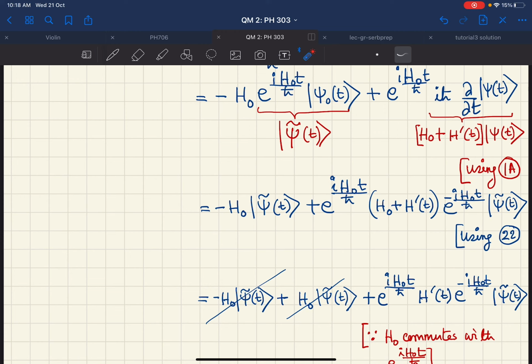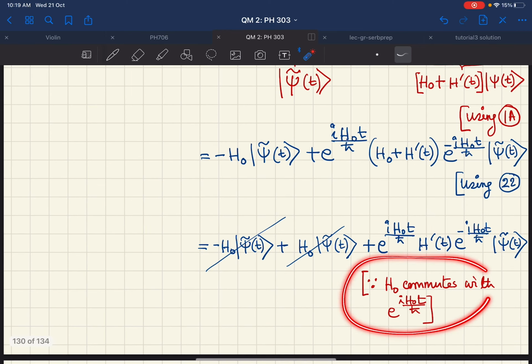So what remains from the first term here is H0 psi tilde t. So H0 psi tilde t cancels with the first H0 psi tilde t, and what remains is e to the power i H0 t by h bar H prime t e to the power minus i H0 t by h bar psi tilde t. This is true because H0 commutes with e to the power i H0 t by h bar.